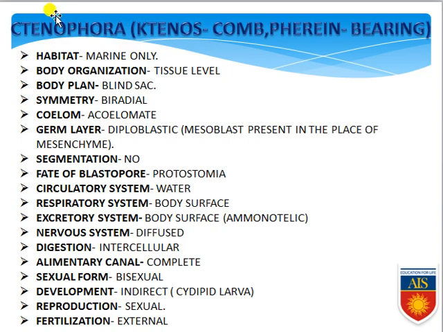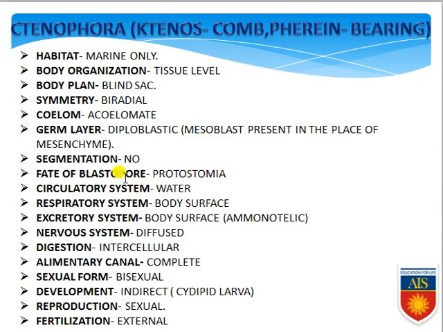First, let's see the basic or general features. Habitat is exclusively marine. Body organization is the tissue level of body organization. Body plan is a blind sac body plan. Symmetry, obviously biradial symmetry, because they are cylindrical or round shaped organisms. Coelom, they are exclusively acoelomate. Germ layer, they are diploblastic. Keep it in your mind, in the place of mesenchyme, mesoglea is present. Segmentation cannot be found. Fate of the blastopore is protostomia because it is forming the mouth.